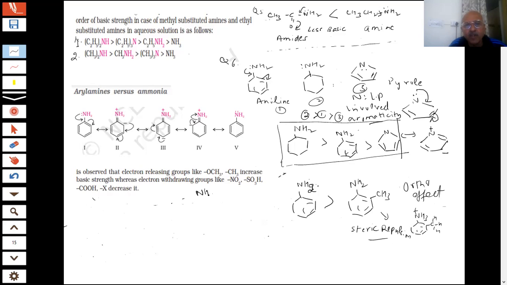But if I have NH2 at para position, then what happens? This is more basic than aniline, because this is an electron releasing group. There is no steric hindrance now. It is farther away. This is at para position. See the questions, how a variety of questions we have given you. So we can compare the basicity of different compounds, students. We can also compare the basicity orders.